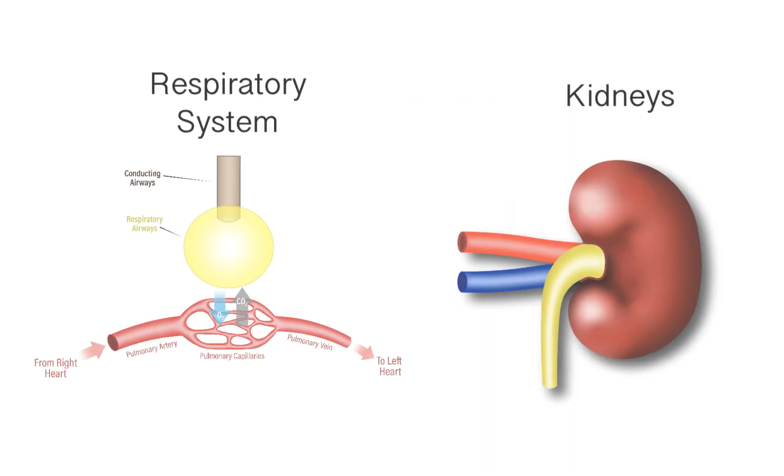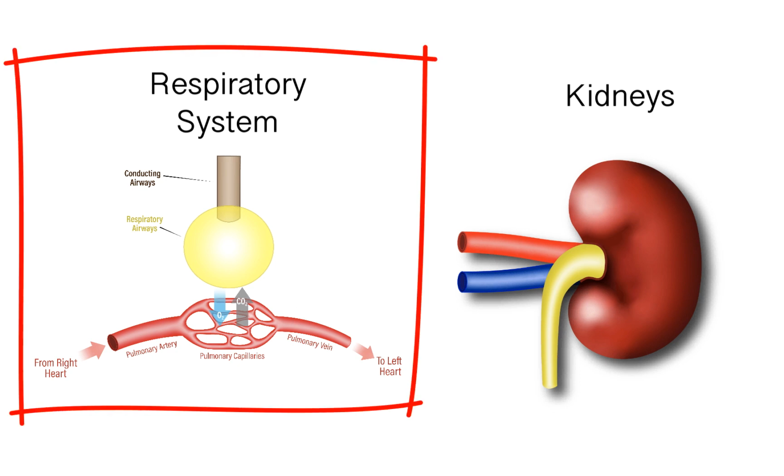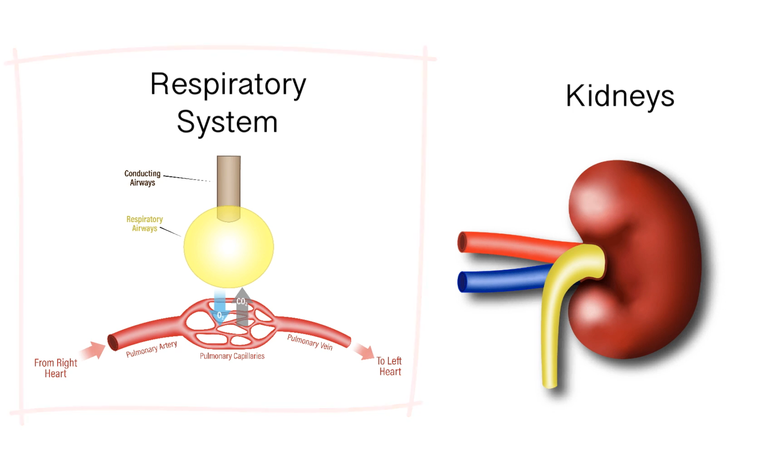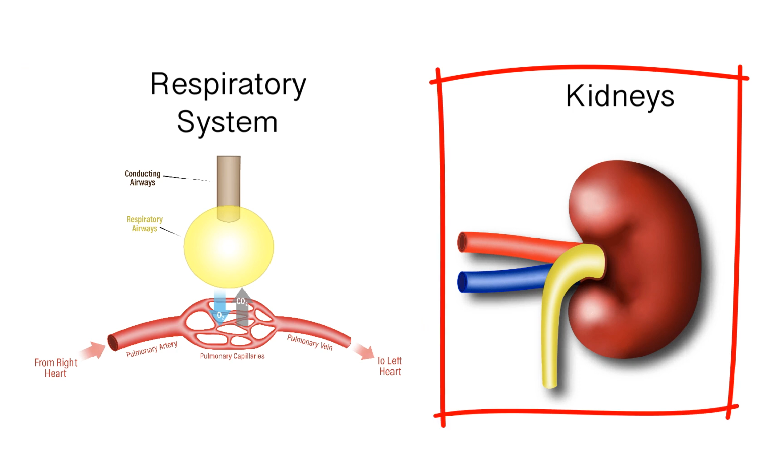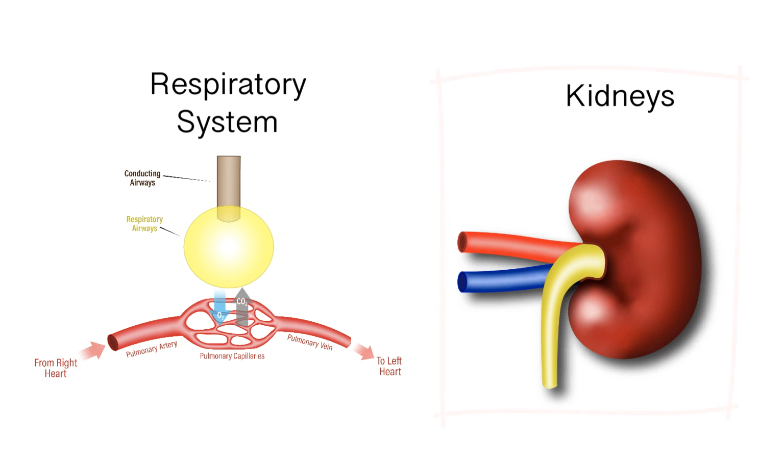So we have these two physiological systems that are important for the regulation of extracellular pH. We have the respiratory system, which can exert rapid changes in the pH by modulation of the partial pressure of carbon dioxide. The renal system has a slower, longer-term effect on pH by modulating the net acid excretion and by the production of new bicarbonate.